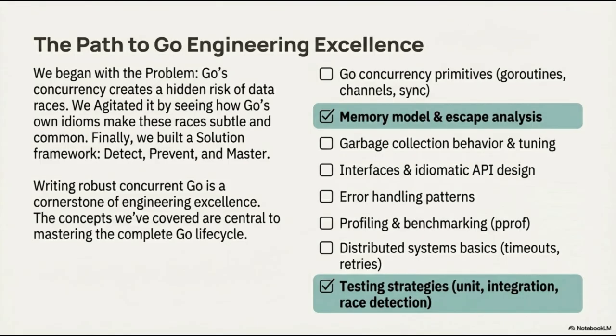Writing robust concurrent code is a cornerstone of engineering excellence, and the concepts we have covered are central to mastering the complete Go lifecycle. On our roadmap to excellence, we have specifically highlighted memory model and escape analysis to ensure a deep grasp of resource management. We also prioritized comprehensive testing strategies, including unit and integration testing, with a dedicated focus on race detection. These foundational steps are critical for building reliable, high-performance applications as we continue our journey.